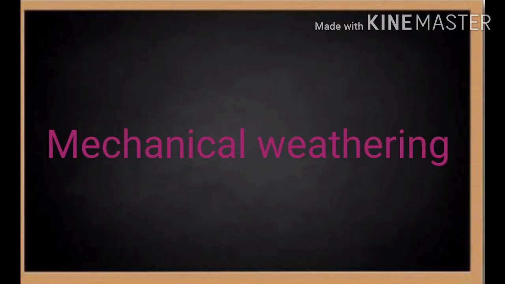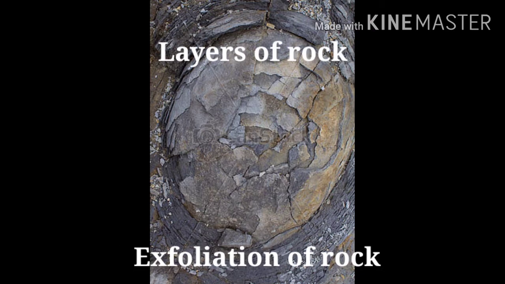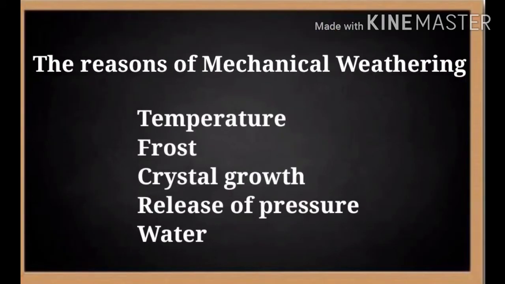Now we are going to learn about mechanical weathering. If we remove the layers of an onion, we can see that every outer layer of the onion becomes a separate part. Similarly, in nature, rocks undergo such a process. The exposed part of the rock heats more while the inner part is cooler, and as a result the outer layers of the rock fall apart from the main rock. This is called exfoliation of the rocks. Mechanical weathering mainly occurs because of the following reasons: temperature, frost, crystal growth, release of pressure and water.